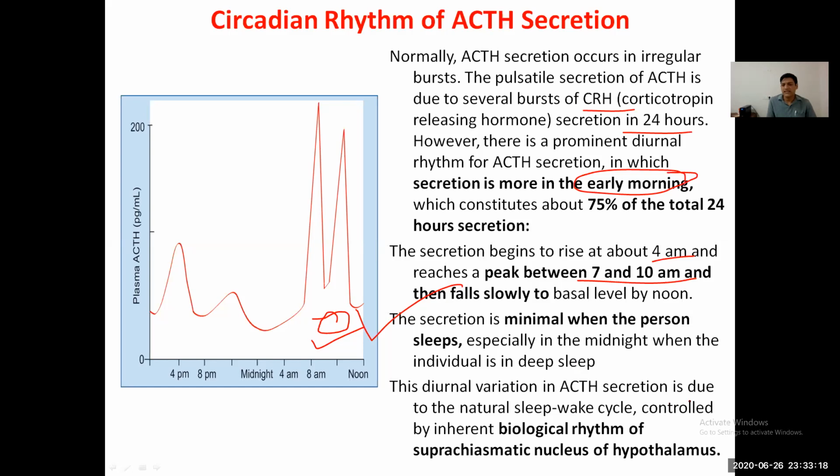Diurnal variation in ACTH secretion is due to the natural sleep-wake cycle controlled by the inherent biological rhythm of the suprachiasmatic nuclei of the hypothalamus. You may already have discussed the circadian rhythm in the hypothalamus, when Dr. Kiran Dharal sir discussed the hypothalamus. So you well know what the circadian rhythm is, and the ACTH hormone has a role in the circadian rhythm.